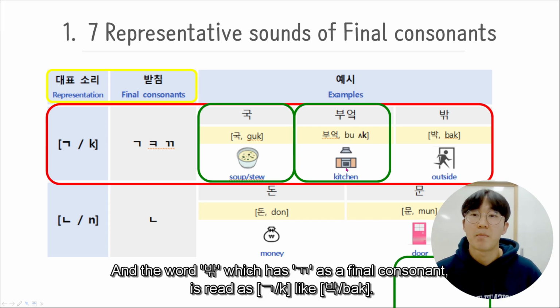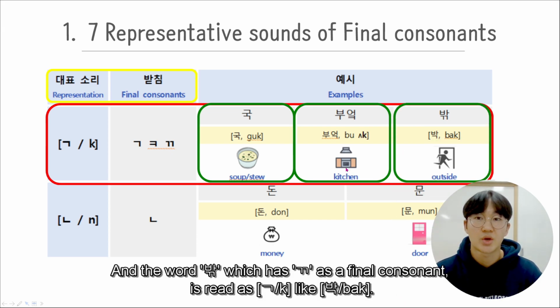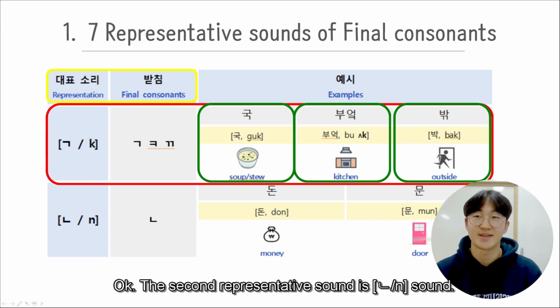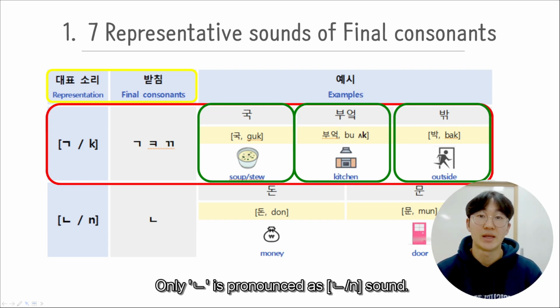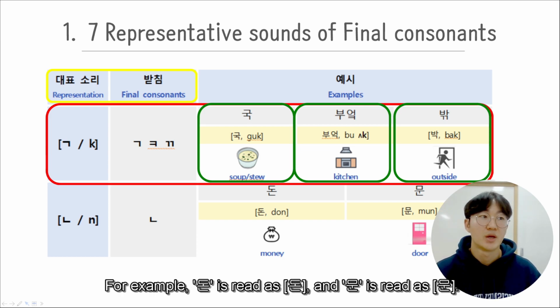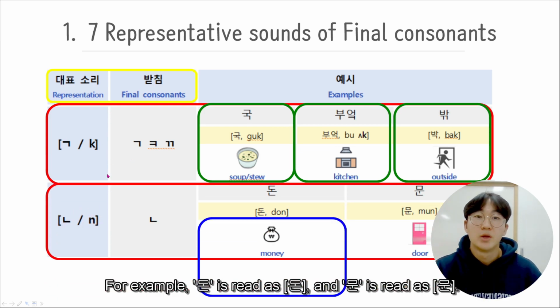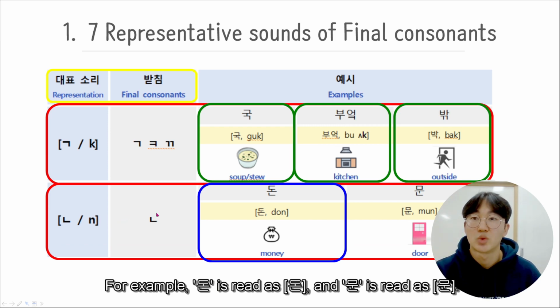And the word 박, which has 쌍기역 as a final consonant, is read as G, like 박. Okay, the second representative sound is N sound. Only 니은 is pronounced as N sound. For example, 돈 is read as 돈, and 문 is read as 문.